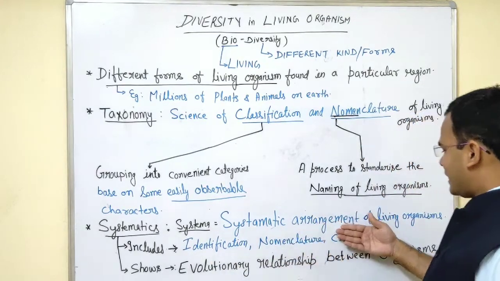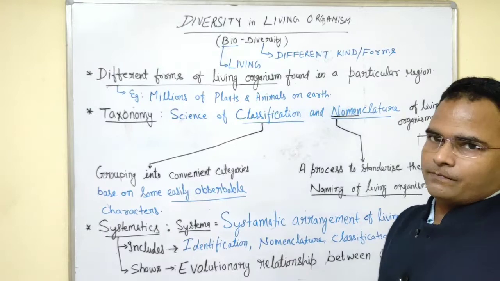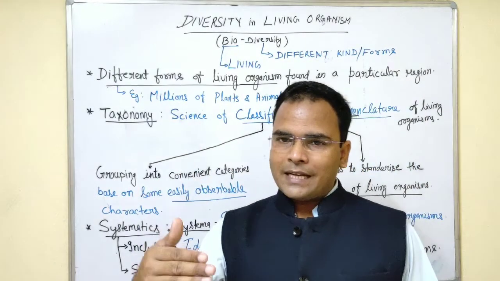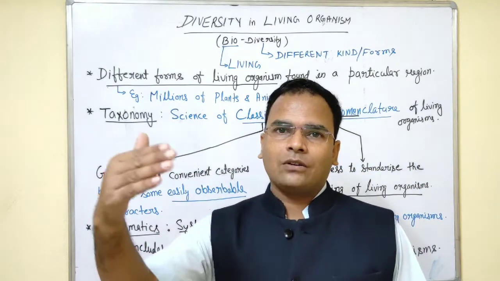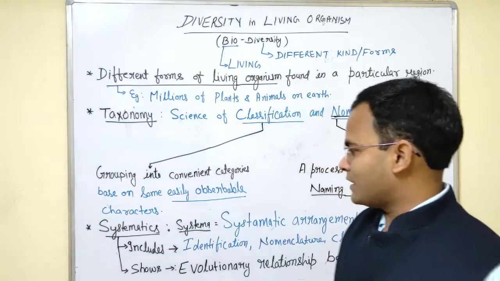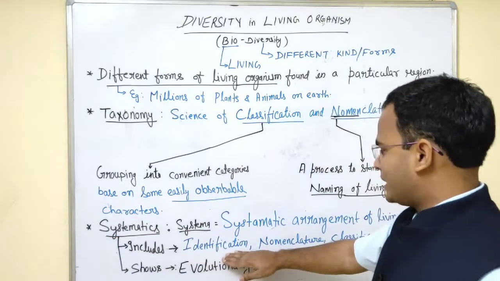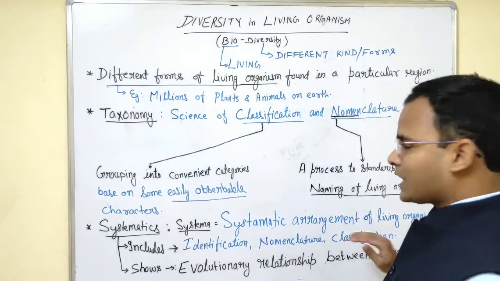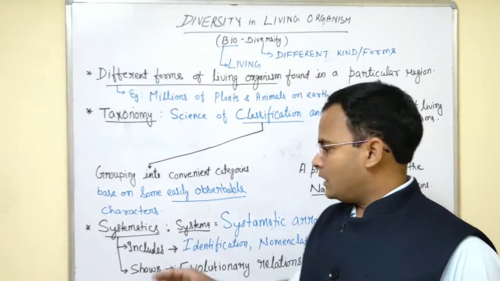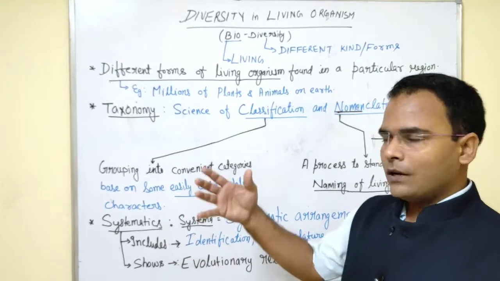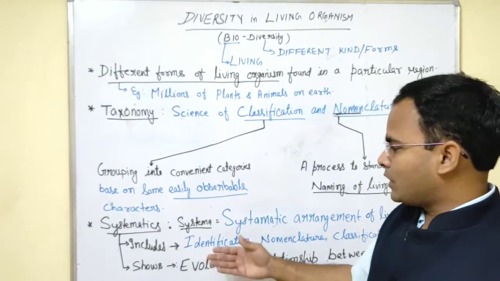Systema means systematic arrangement of living organisms. We are going to categorize systematically based on the similarities and differences. And what it includes, systematics include the identification, nomenclature and classification. Now this includes the systematics, the biodiversity. What in the biodiversity will we study?